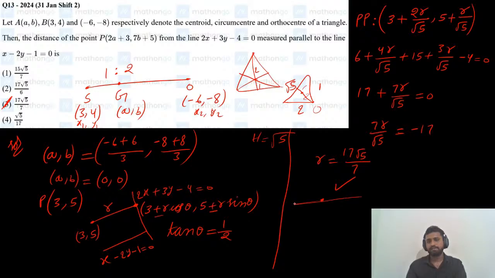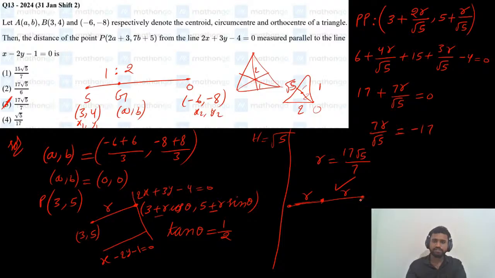Suppose this is a line. Parametric coordinates of a point which are at a distance of r units. So on the right side also, at a distance of r, a point will be there, and on the left side also, at a distance of r, a point will be there.